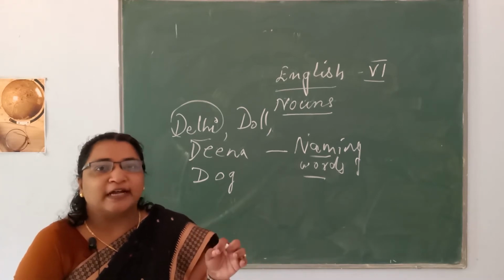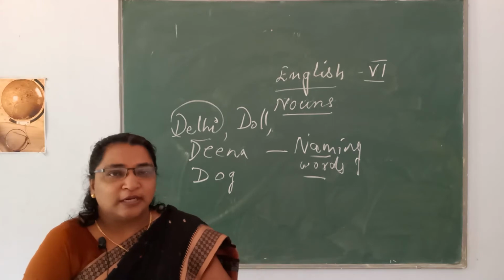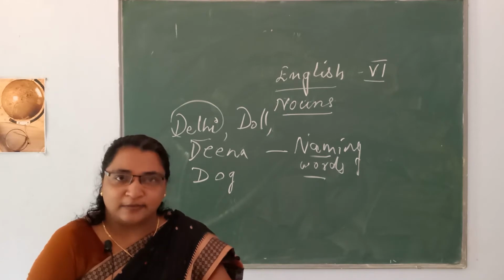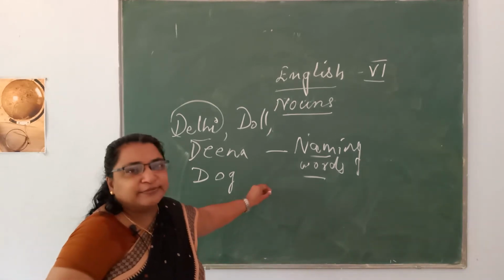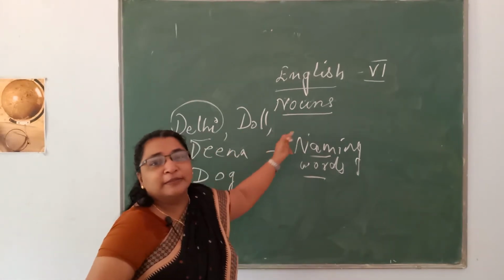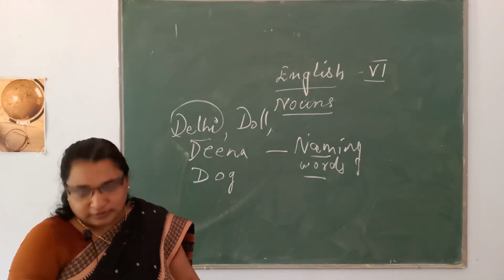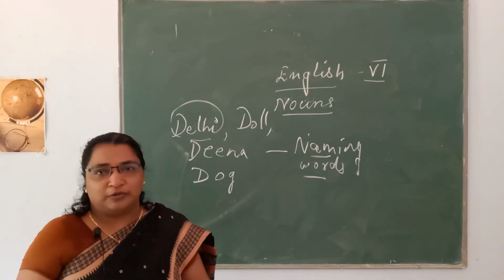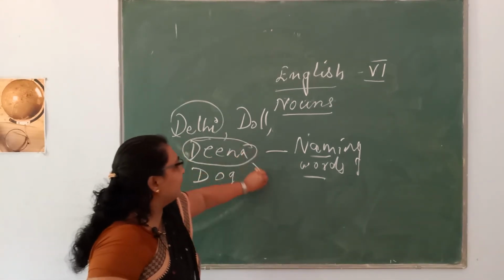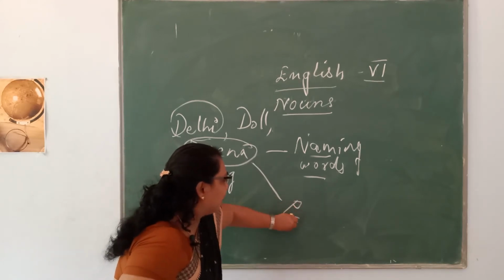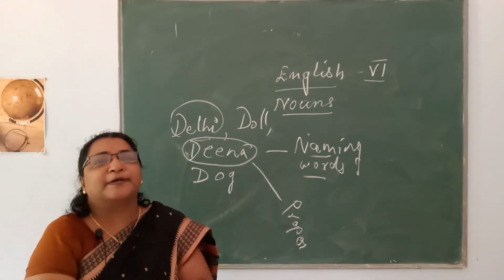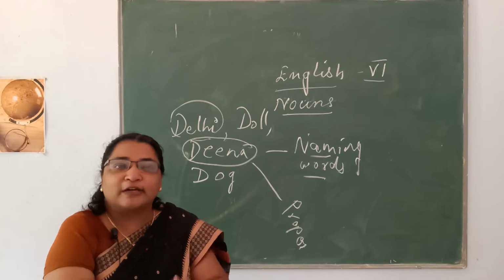Okay? So let us begin our chapter called nouns. Now we are entering the gate of the noun. Let us see who are the participants inside that. If I tell each one as a key, then noun is the big key and you have the branches of the other keys here. First and foremost is proper noun. Proper noun we can term as Dina. Why is she proper? Because we are naming that person. That person is Dina. We are calling that name.